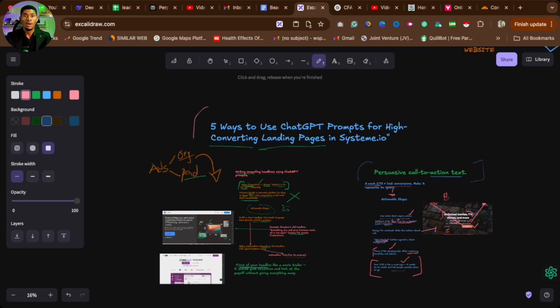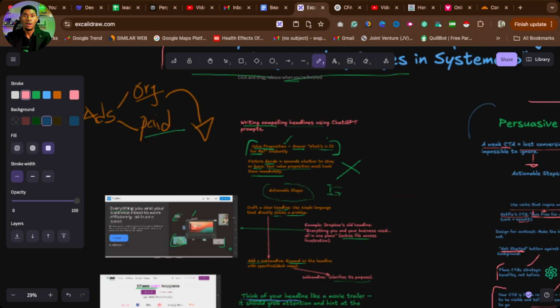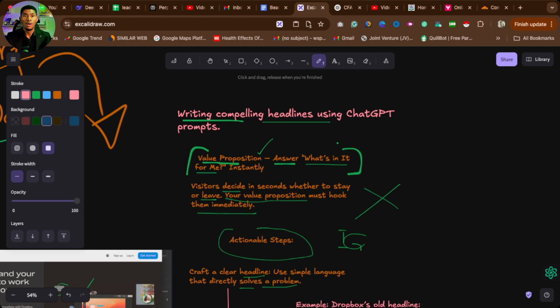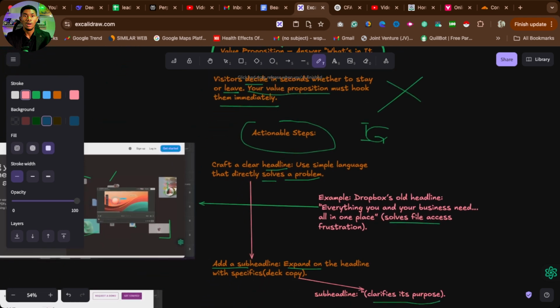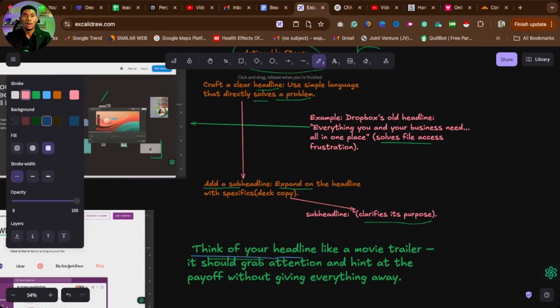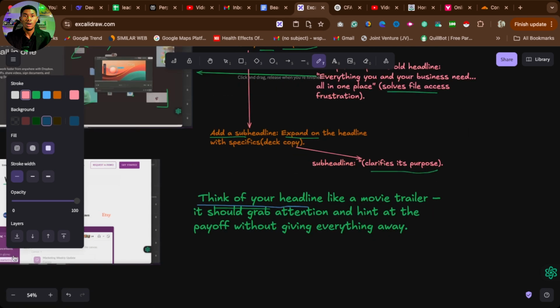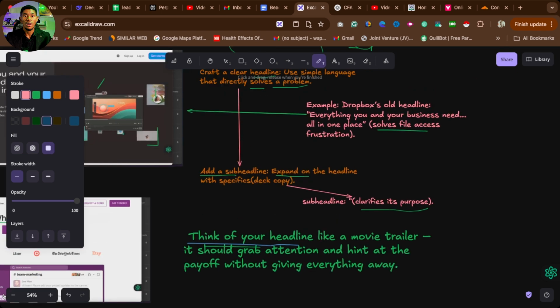Now, the ChatGPT part is everything that I'm saying right now. You can literally use ChatGPT for your headline. Just prompt ChatGPT on the type of headline you want. Tell it, ChatGPT, give me a headline about this particular topic, and make sure that the headline answers the question of what is in it for my audience. That is all, and you have a winning headline. Another thing you can do is on your subheadline. Just give ChatGPT everything that I told you here, right? Use simple language that directly solves a problem, and ChatGPT can create a subheadline for you that will give your client what they are looking for, that will help them solve their problem and match up with their pain point to give them something very, very good.